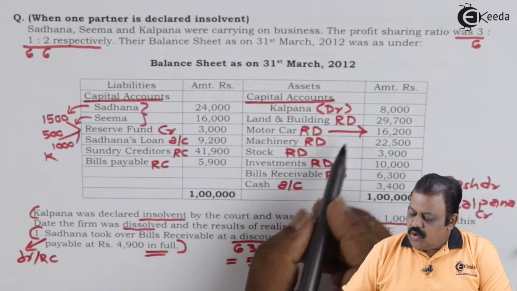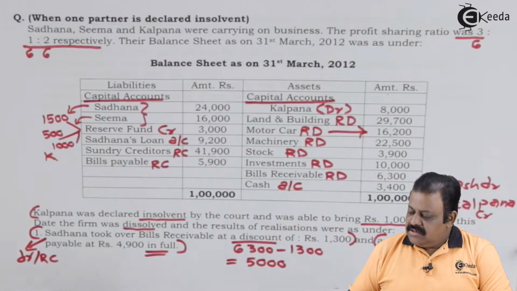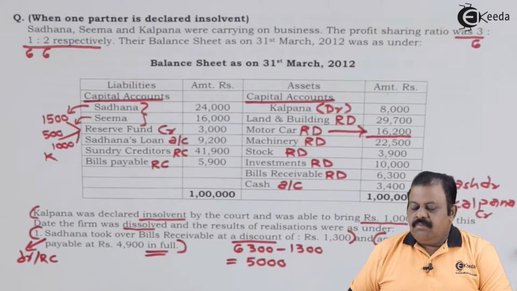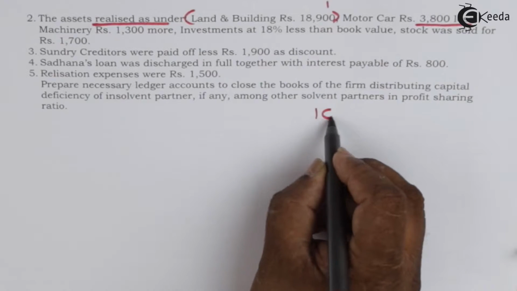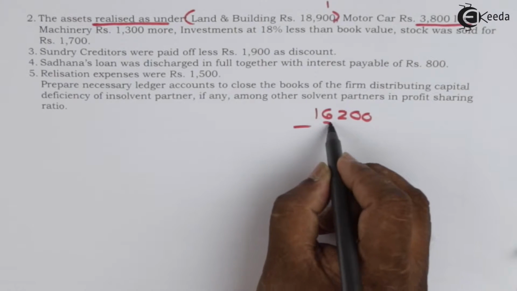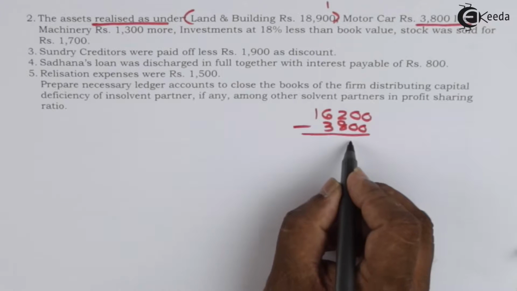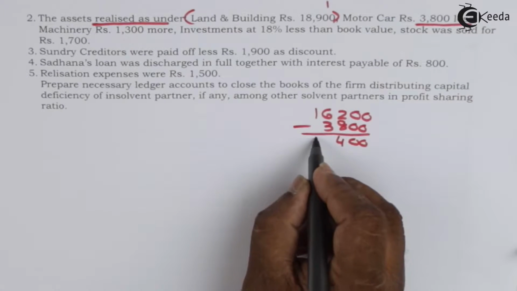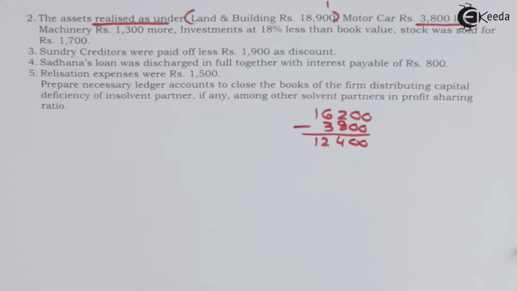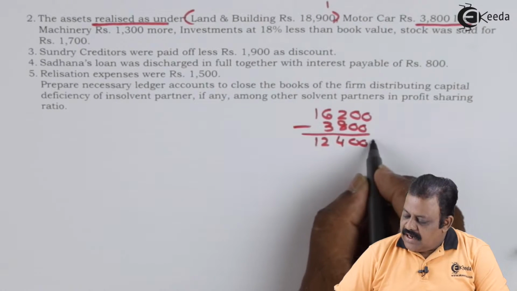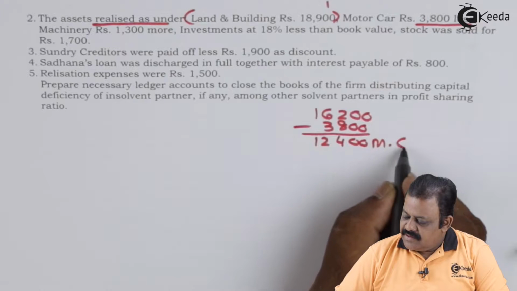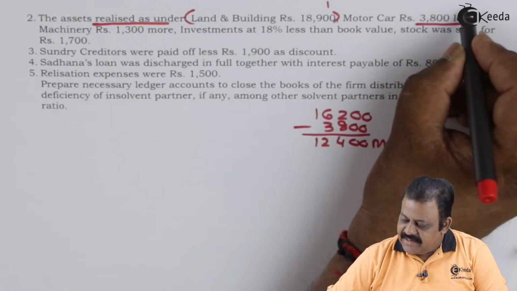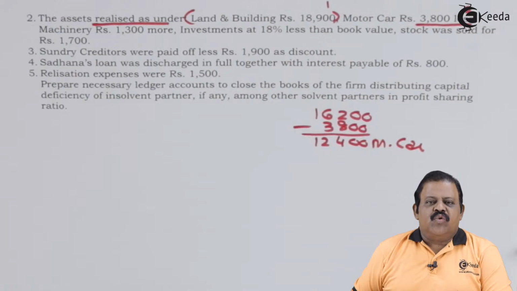When it has been sold, we got a lesser amount. 16,200 is the book value of the motor car. So here the motor car we realized 12,400. That is the second asset we have sold.